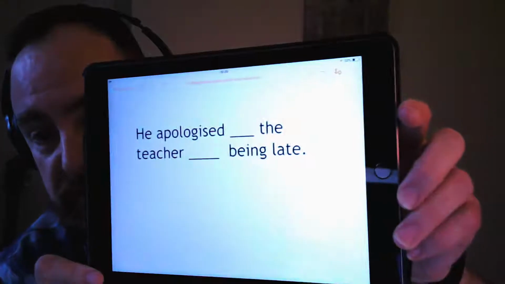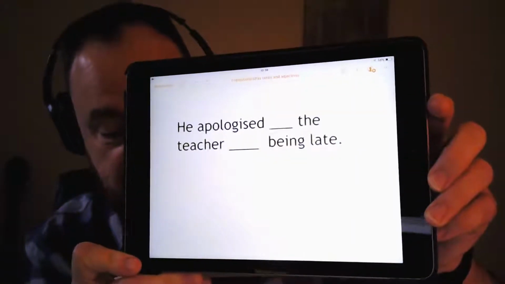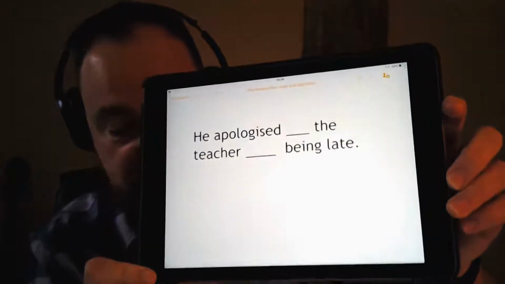Well, here we have the first sentence: he apologized, space, the teacher, space, being late. As I said, we're talking about prepositions here. All of the answers are prepositions. We're talking about for, with, about. To can sometimes be a preposition as well, although sometimes it's part of the infinitive. So those are the type of words we're looking for here.